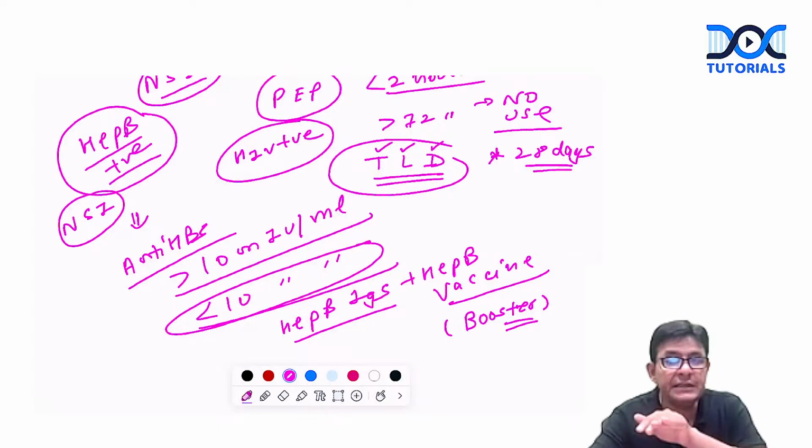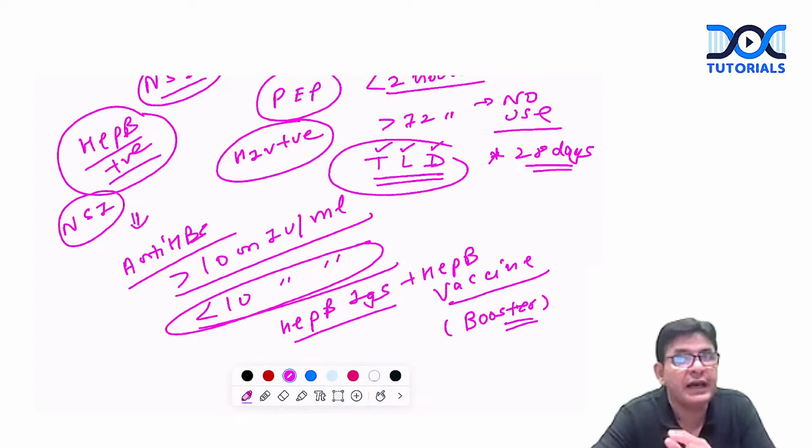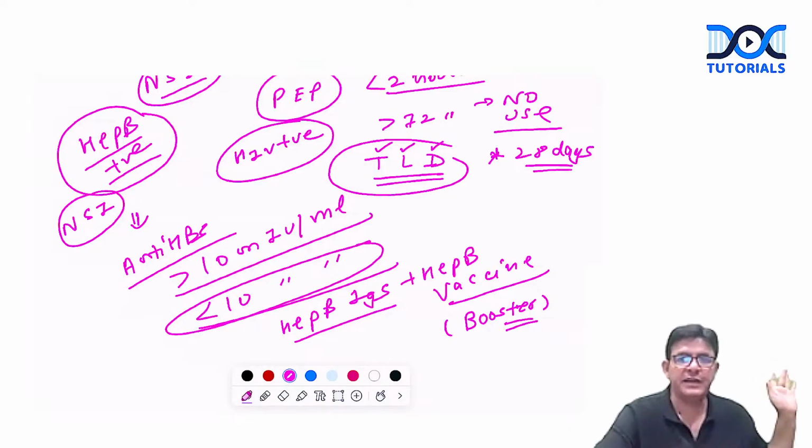But if a hepatitis C positive needle stick injury happens to you, then the important thing is to diagnose the infection and start the drugs as soon as possible. And if you are able to start the drugs as soon as possible, what will happen? That will help you to combat the infection in the initial stage only. So that is also important: if it is hepatitis C, you don't have any post-exposure prophylaxis, so you have to wait.